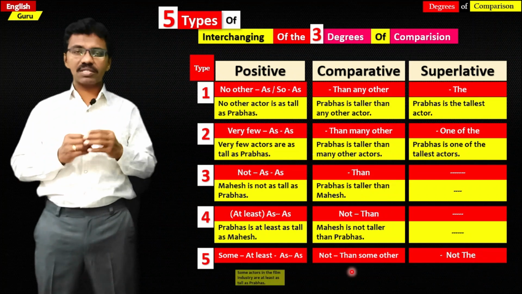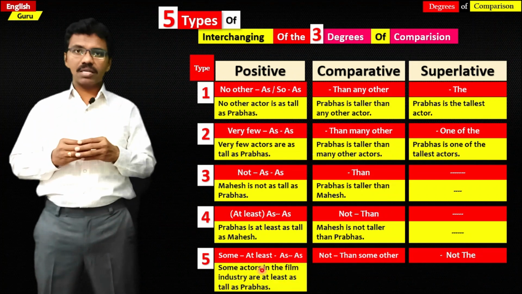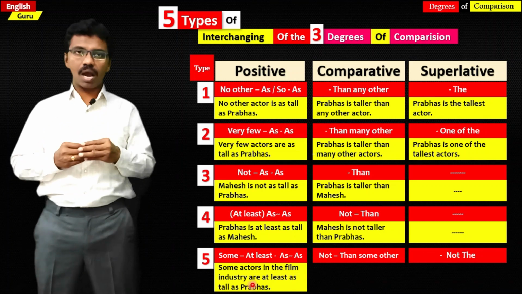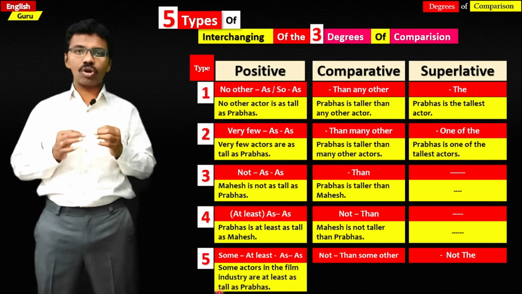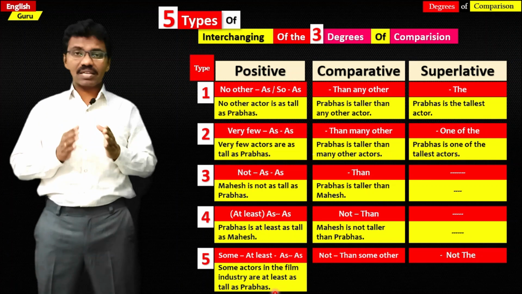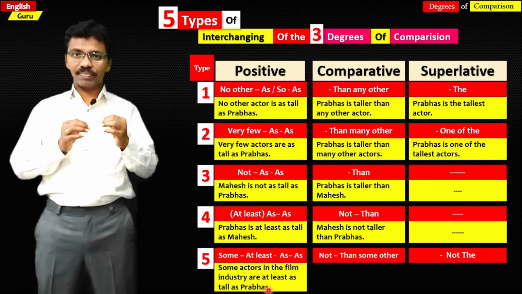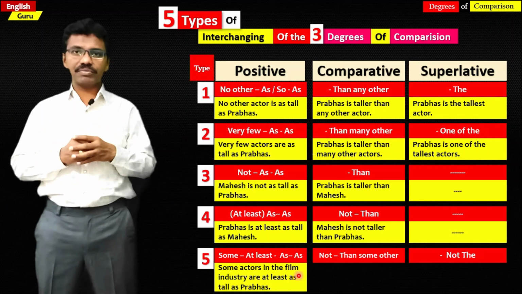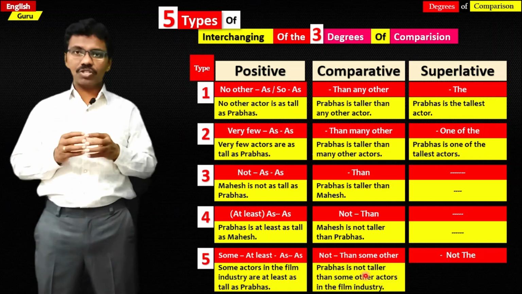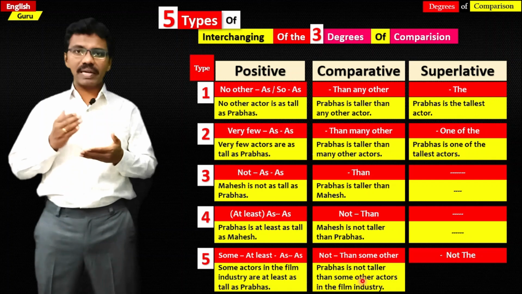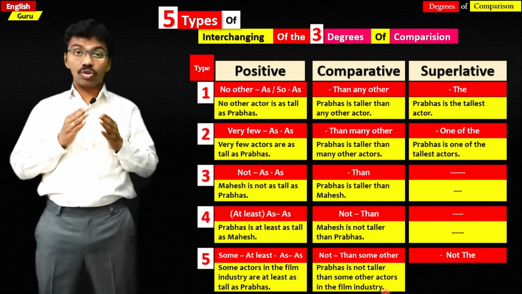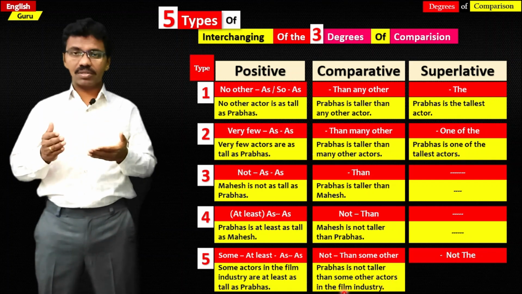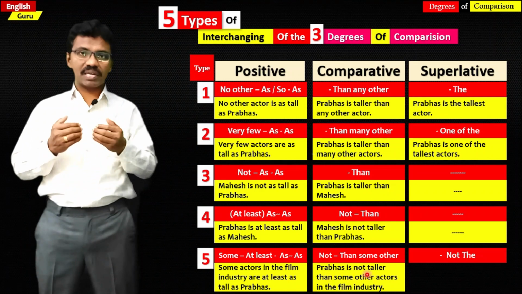For example, let us take a sentence. Some actors in the film industry are at least as tall as Prabhas. At least as tall as some. So this is how it appears in positive degree, and in comparative degree, Prabhas is not taller than some other actors in the film industry. Not than some other. So this is how it appears in comparative degree.